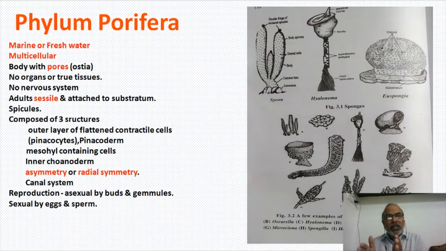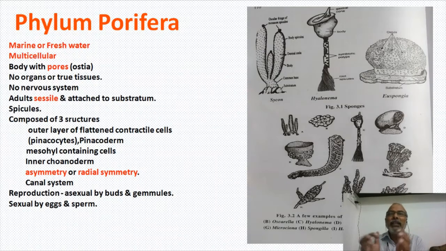In between the pinacoderm and choanoderm, there is a mass of cells. This gelatinous mass of cells is called mesohyl. It's not mesoglea, and it's not a tissue. It is only a gelatinous material which binds all the cells together.